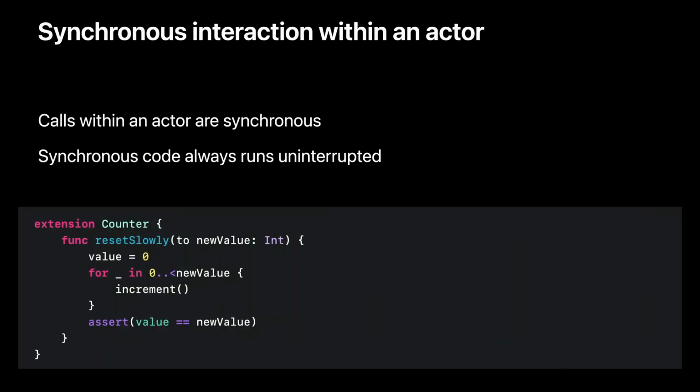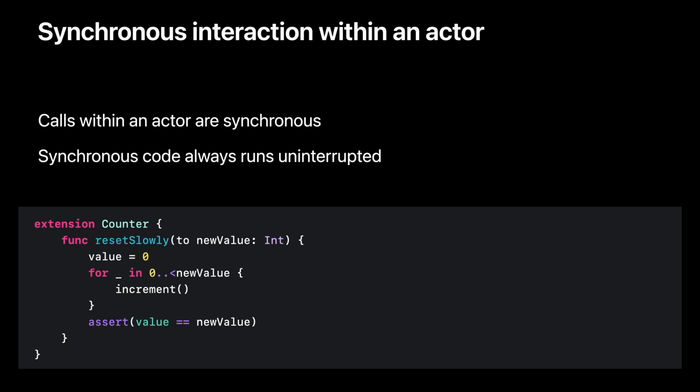Let's stretch our counter example just a bit further by adding an unnecessarily slow reset operation. This operation sets the value back to 0, then calls increment an appropriate number of times to get the counter to the new value. This reset slowly method is defined in an extension of the counter actor type, so it's inside the actor. That means it can directly access the actor state, which it does to reset the counter value to 0.